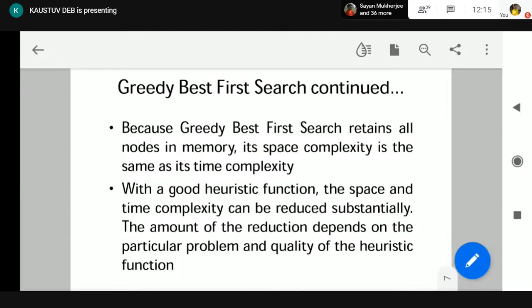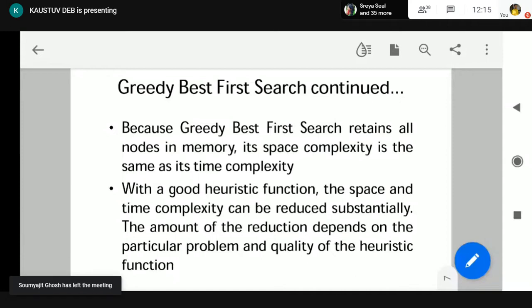While developing informed search techniques, especially the heuristic functions, we need to be very careful about the design so that it never overestimates the actual cost. I told you that the heuristic function should be admissible. That means it should not overestimate the actual cost. Otherwise, the searching is not going to be beneficial for us. So we have to ensure that whenever we develop the heuristic function.